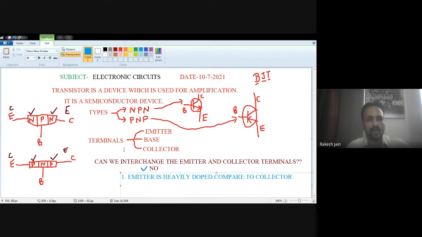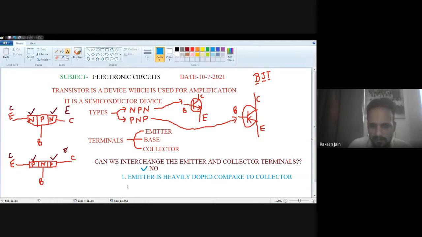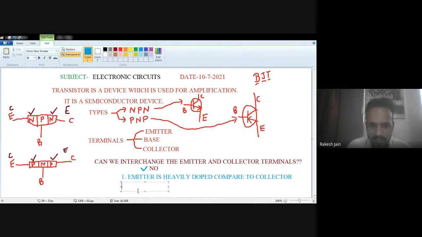So the doping of the emitter is more compared with the collector. So we cannot change them. We cannot interchange them, because if we interchange them, it means I just say that the first terminal is collector and the third terminal is emitter. But the emitter should be heavily doped. So it is not possible. That's why we cannot interchange emitter and collector.